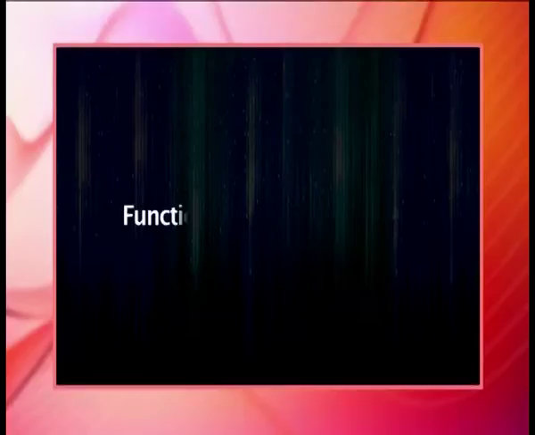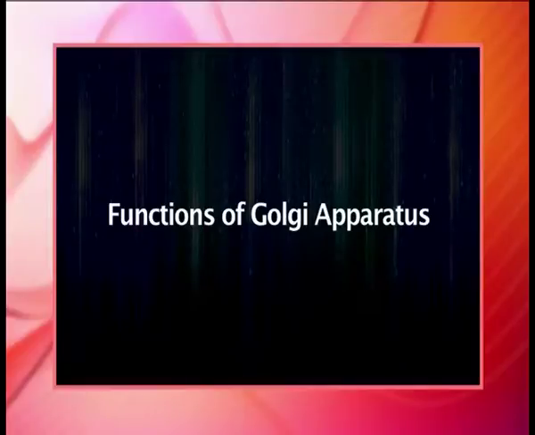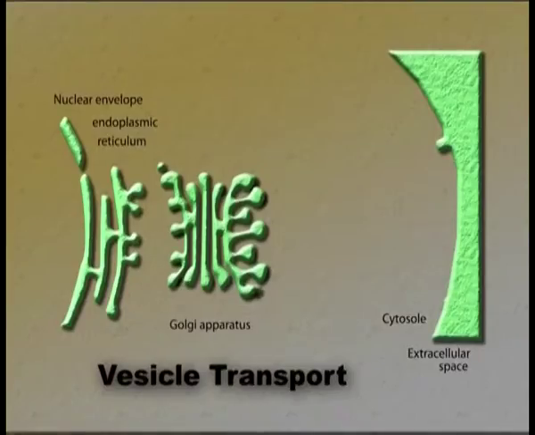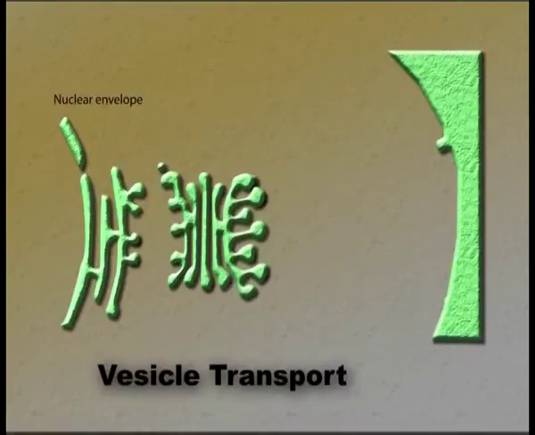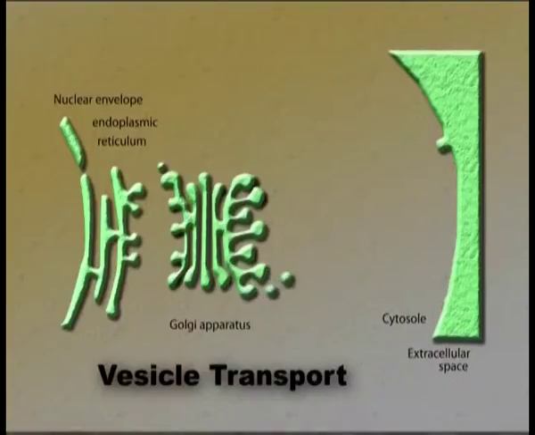Now the functions of Golgi apparatus. The Golgi apparatus is a major collection and dispatch station of protein products received from the ER. The Golgi can be thought of as similar to a post office. It packages and labels items which it then sends to different parts of the cell or to the extracellular space. They are involved in lipid transport and lysosome formation.